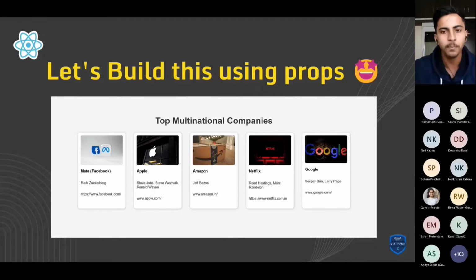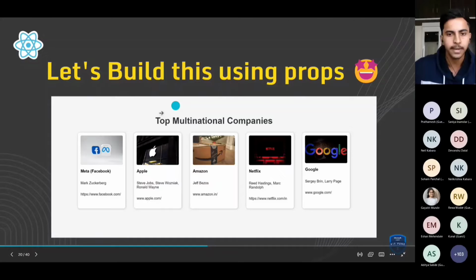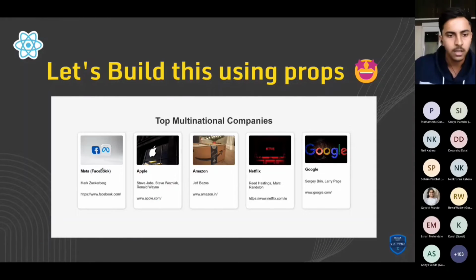Before going to the code, just analyze this web page. In this web page, we have one main component and 5 child components. Each component will have an image, the title of the company, and then the founder and the website.